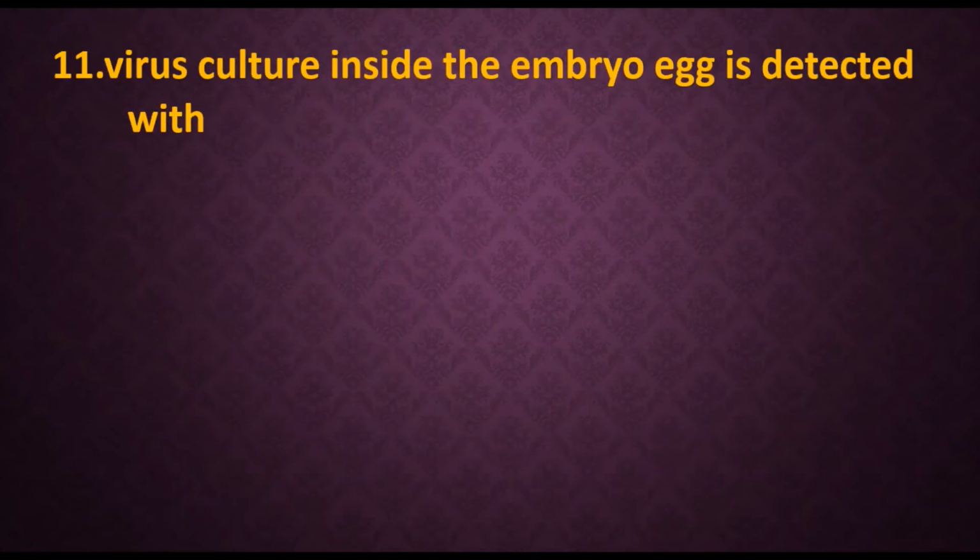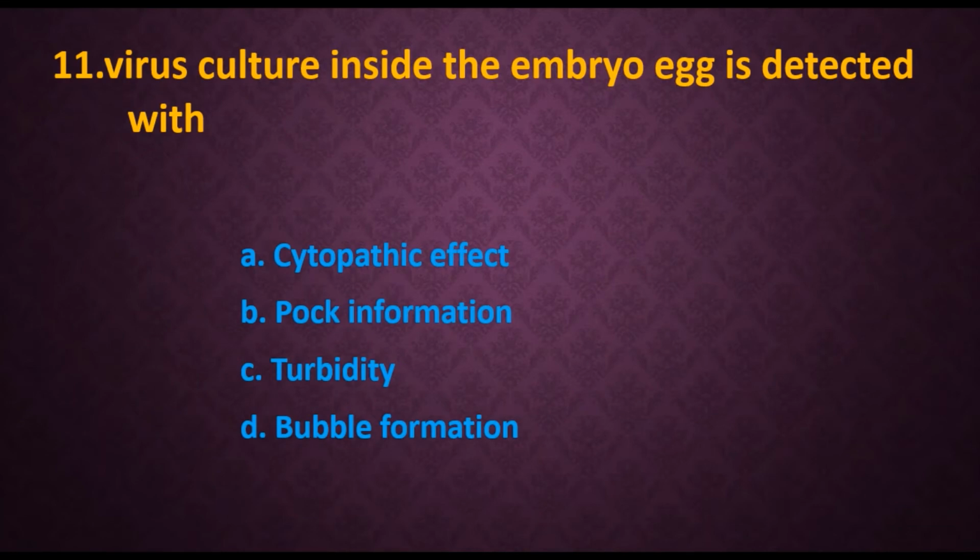Hashimoto's is more common in middle-aged women than men and causes fatigue and weight gain. So acquired hemolytic anemia, rheumatoid arthritis and Hashimoto's disease are all considered autoimmune diseases. Then 11th, virus culture inside the embryo egg is detected with. Options are A. Cytopathic effect, B. Pock formation, C. Turbidity, D. Bubble formation. The answer is turbidity. Pock formation and bubble formation are all on the surface of the egg, where we can see them, but inside, they are asking about turbidity.